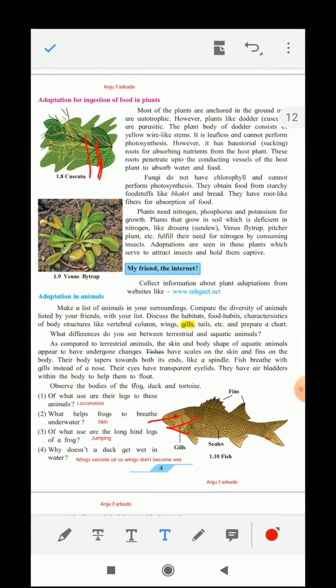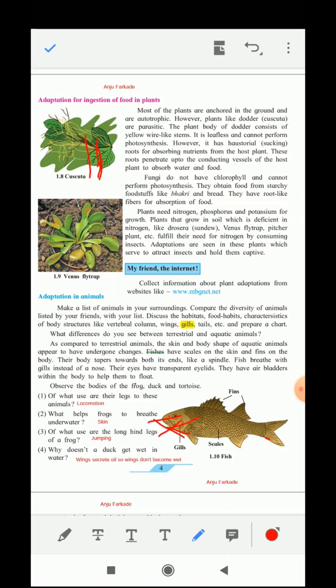Now let us see next the adaptation in animals. We see many animals around us, and there is much diversity in structure, food habits, characteristics of the vertebral column, then wings, gills, etc. Why do we see differences in terrestrial and aquatic animals? As compared to terrestrial animals, the skin and body shape of aquatic animals are different. Fishes have scales on the skin and fins on the body. Their body tapers.